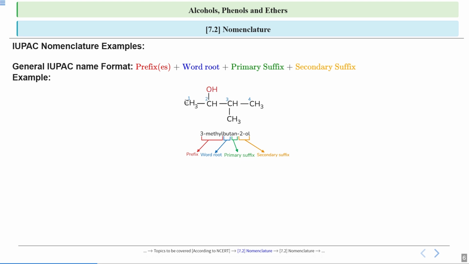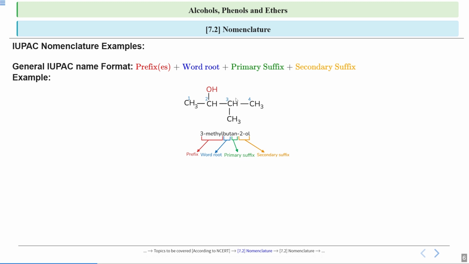But if we do the numbering from the left side, 1, 2, 3, 4, then the carbon to which OH is attached gets number 2. Okay, so we will do the numbering so that the carbon to which OH is attached gets the least number. So we will do the numbering from the left side. So this will get number 2. If we do it from the right side, this carbon gets number 3. So we will do it from the left side, that is 1, 2, 3, 4.